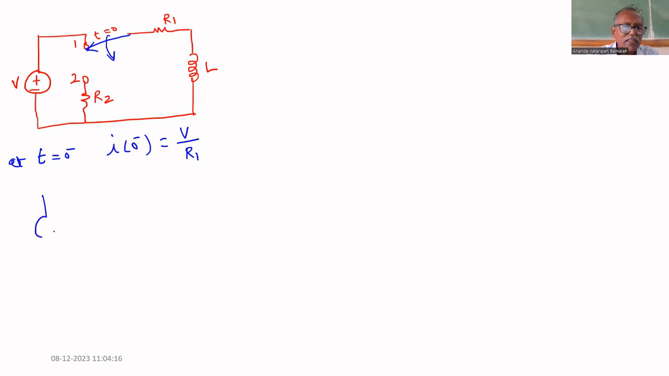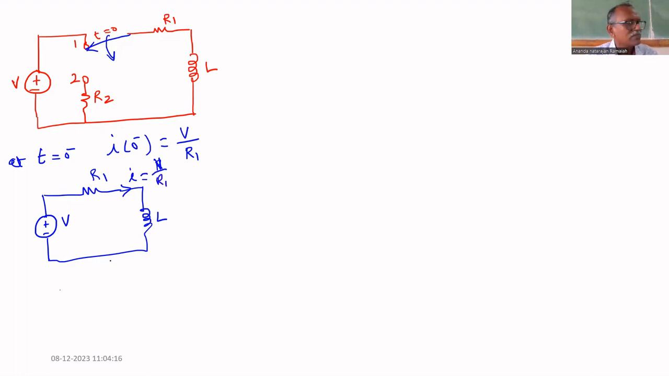Initially, the circuit is like this. Voltage is V. At steady state, what is the current through L? I equal to V divided by R1, V divided by R1, is the current through the inductor at steady state.